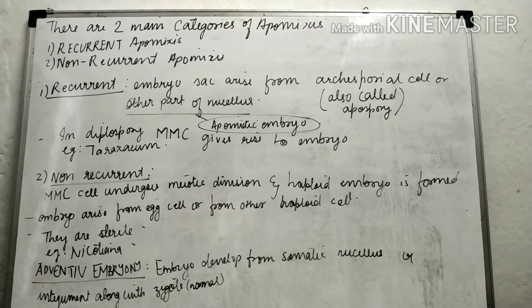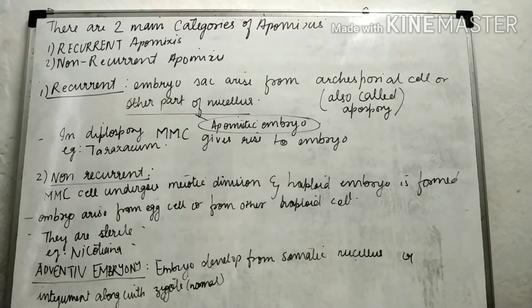There are two main categories of apomixis: recurrent apomixis and non-recurrent apomixis. We have to study each category in detail. Recurrent apomixis consists of an embryo sac that arises from the archesporial cell, the female mother cell, without fertilization, or from another part of the nucellus.